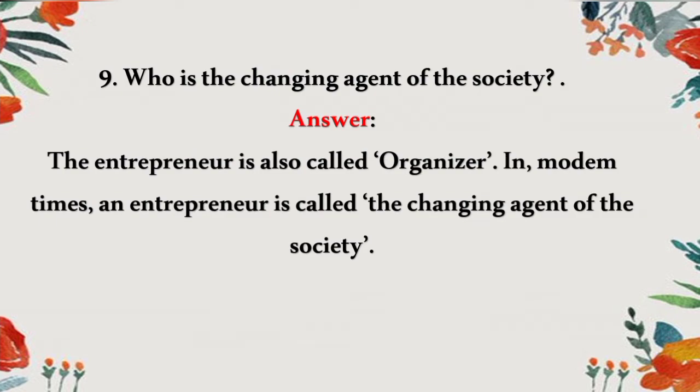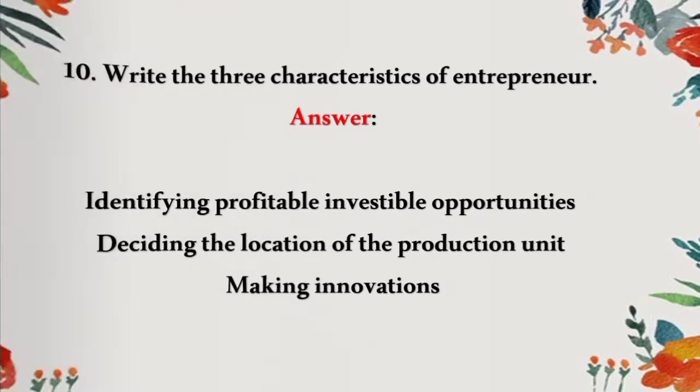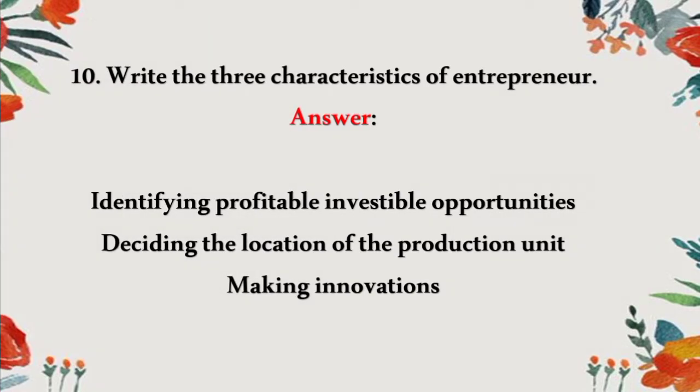Ninth question, who is the changing agent of the society? The entrepreneur is also called organizer. In modern terms, an entrepreneur is called the changing agent in the society. Tenth question, what are the three characteristics of entrepreneur? Identifying profitable investable opportunity, deciding the location of production unit and making innovations.